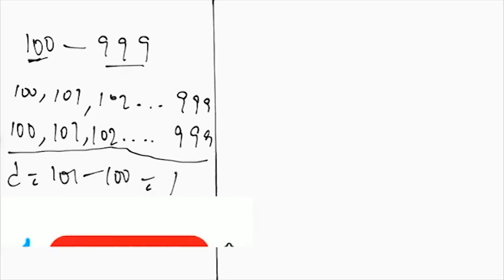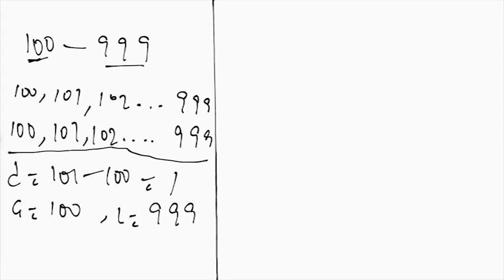In this case, our first term A is 100, and the last term L is 999. Don't forget, we want to find the number of terms between 100 and 999, both inclusive. So now we have our A and our L, and we have to find the number of terms, which is unknown.